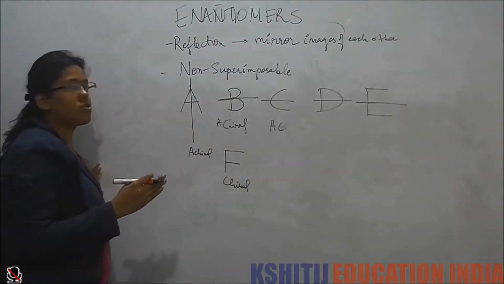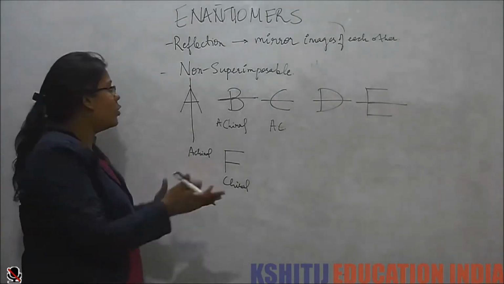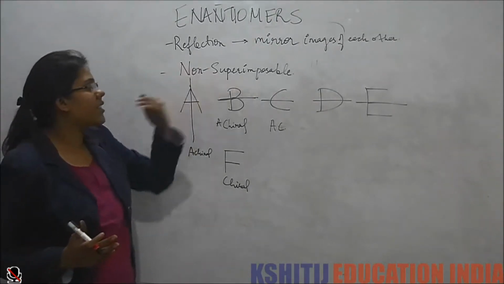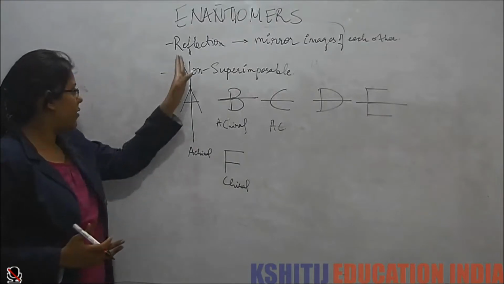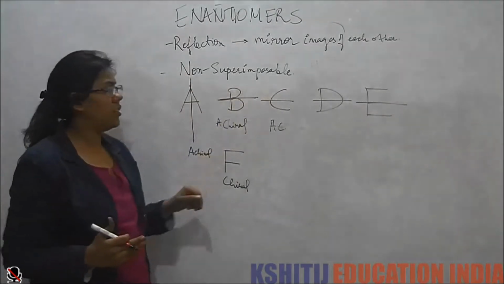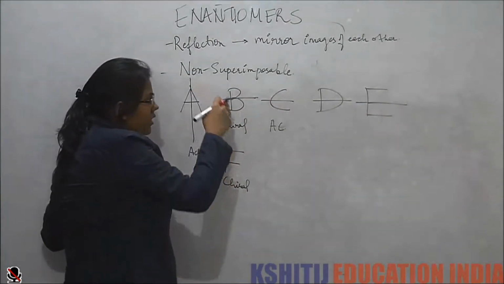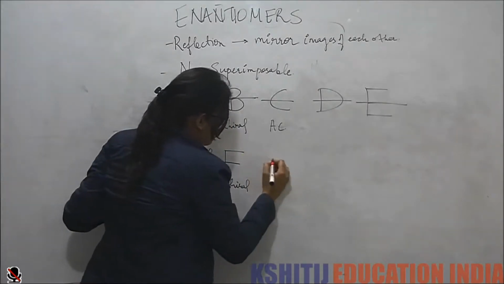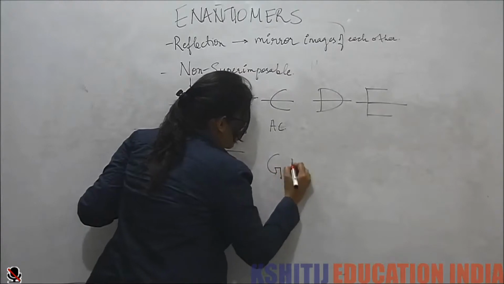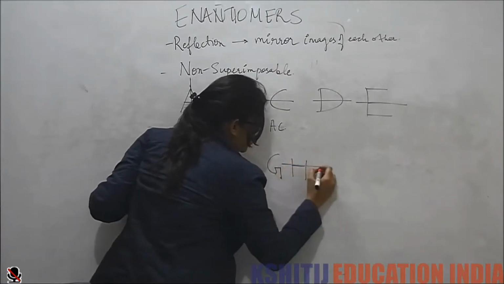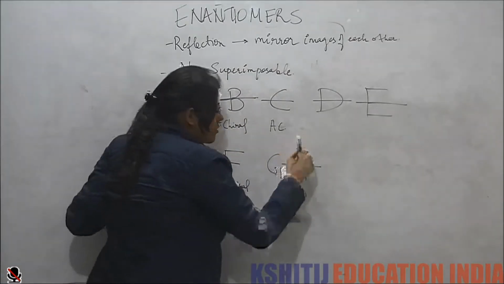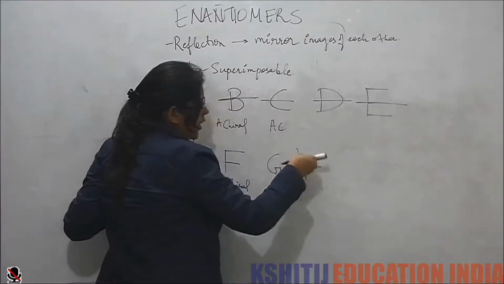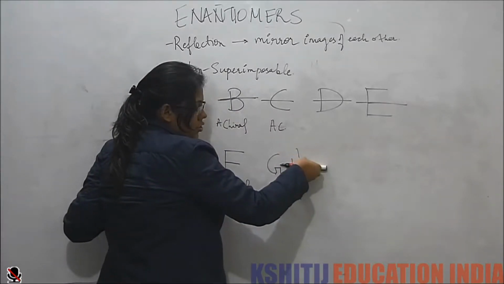This is just to quickly tell you what kind of planes we can have. We can have this sort of plane. We can also have a diagonal plane. So now we see G, and H has two. This is also a plane of symmetry for H. This is also a plane of symmetry for H.